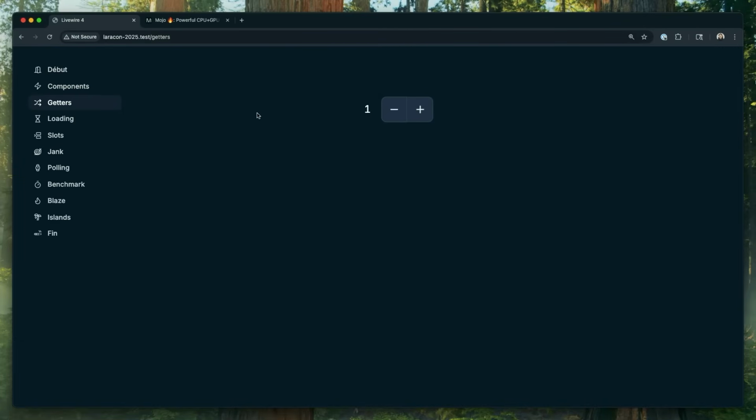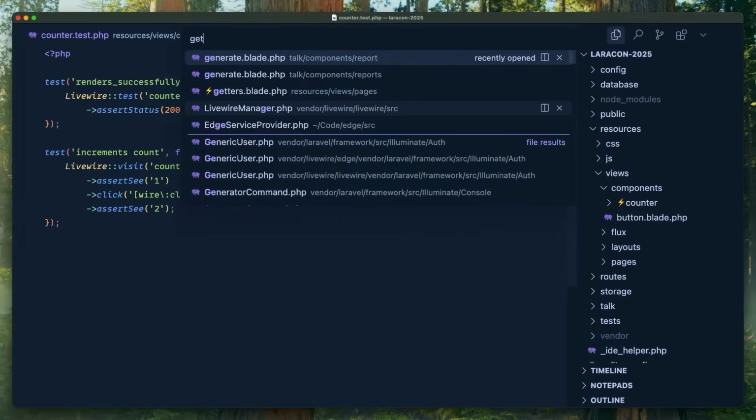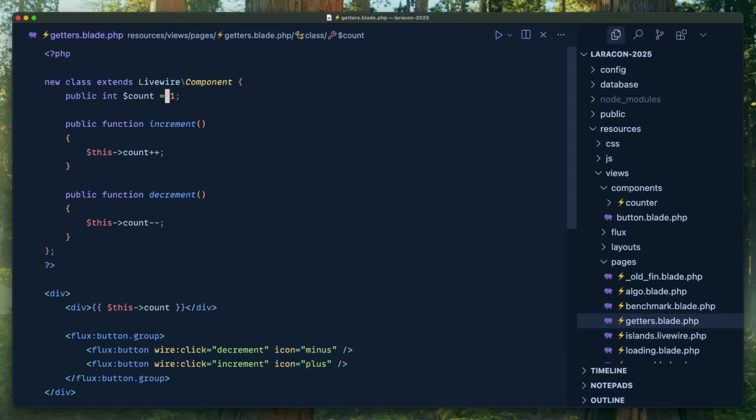Okay, getters and setters in PHP 8.4. I don't know if you guys have seen this. Who's seen the property hooks in 8.4? Yeah, they're awesome. You see them fly by in the RFC and you go, someday maybe I can use that. But I'm working on this talk and it turns out they're actually sick, and they change the way you work on your Livewire components, because Livewire components are all about the properties. That's your state. So check this out.